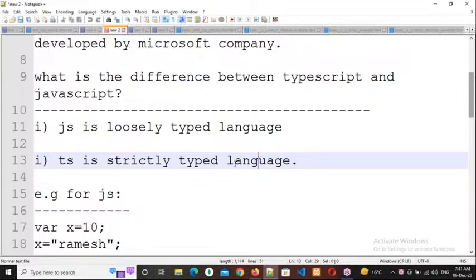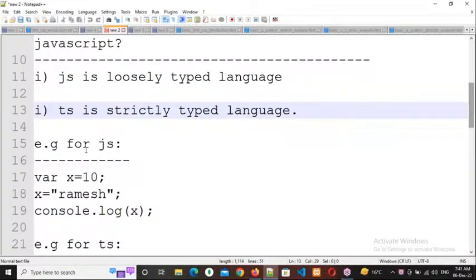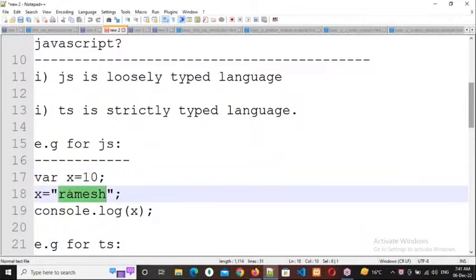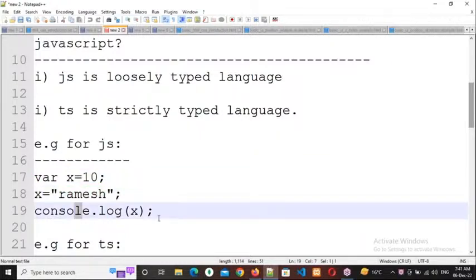For example, observe this example for JavaScript where x equal to 10. What is this? 10 is the data here. I'm assigning it to a variable called x. I am indicating that it is a variable by using the var keyword. This is how we declare and initialize a variable. Okay, everybody, right? In the next line, I'm writing x equal to Ramesh, and in the next line, I'm printing that x value.